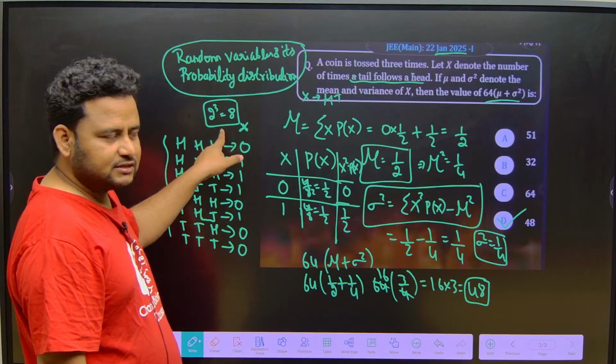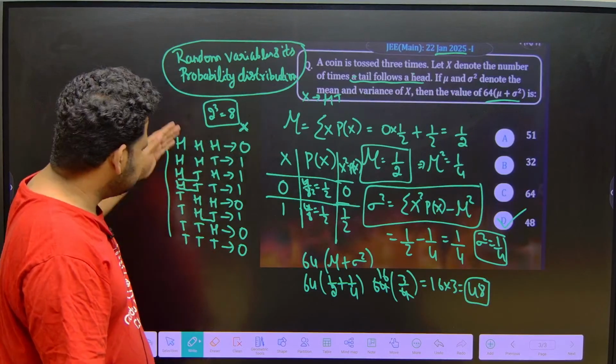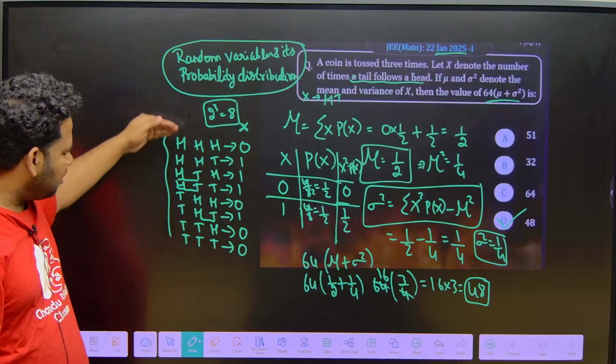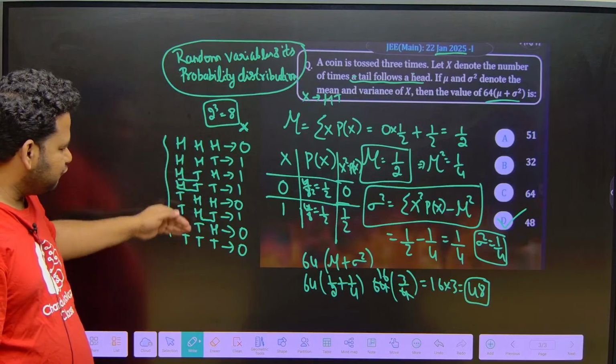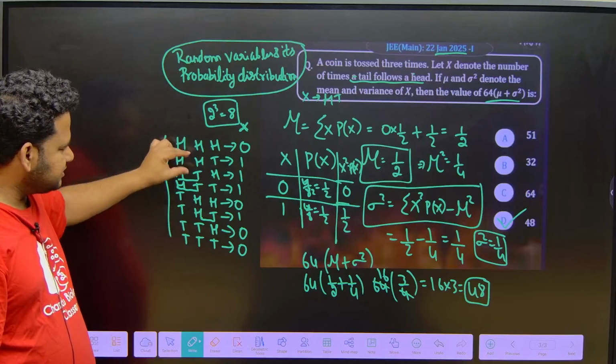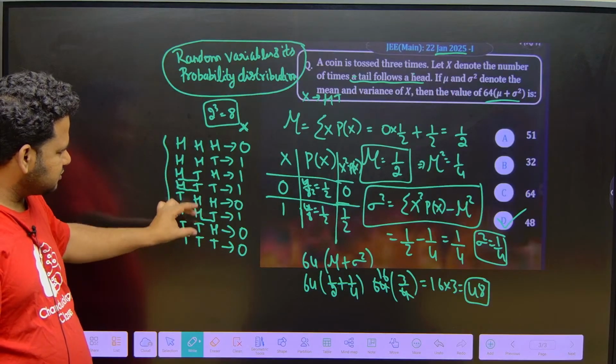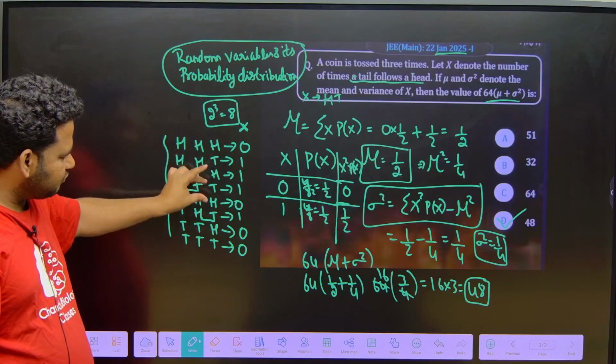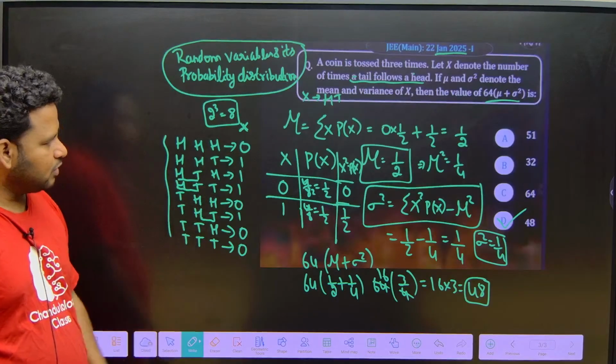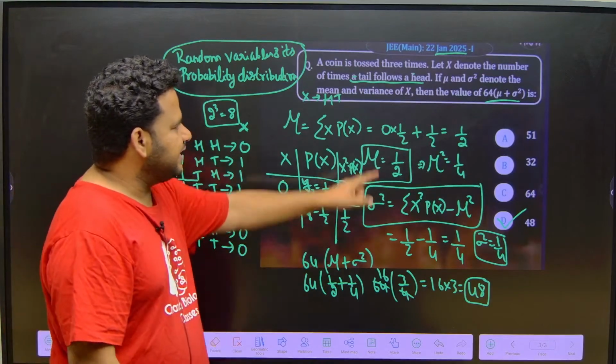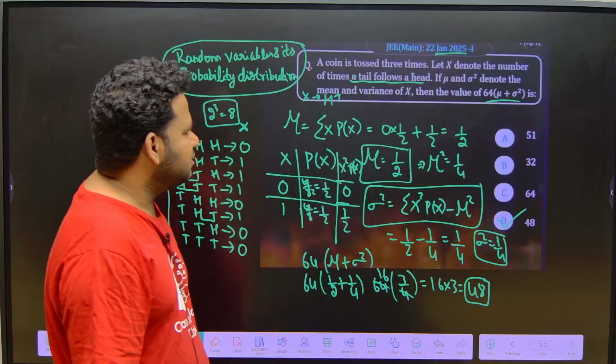2 power 3, that is 8, correct? So that is what I have written. First I have written all heads together and all tails together. Then 2 heads and 1 tail, 2 heads and 1 tail. Then 1 head and 2 tails, 1 head and 2 tails, 1 head and 2 tails. Now what they are asking is, x denotes the number of times a tail follows a head.